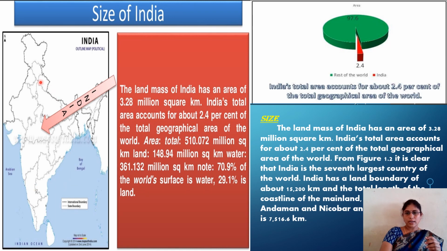India has a total land boundary of 15,200 kilometers. And when we consider the mainland coast, including the Andaman and Nicobar Islands and Lakshadweep Islands, it is 7,516.6 kilometers.